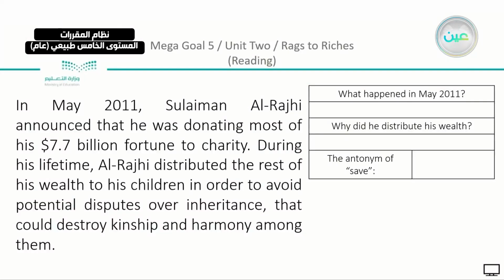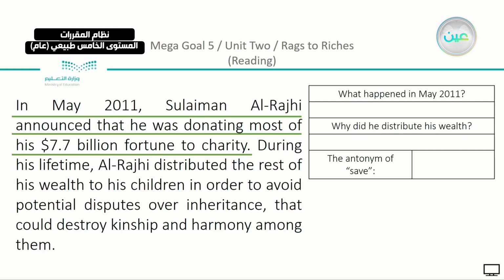Okay, now we talked about endowments here. So what happened in May 2011? In May 2011, Sulaiman al-Rajhi announced that he was donating most of his 7.7 billion fortune to charity. 7.7 billion. He gave it to charity.